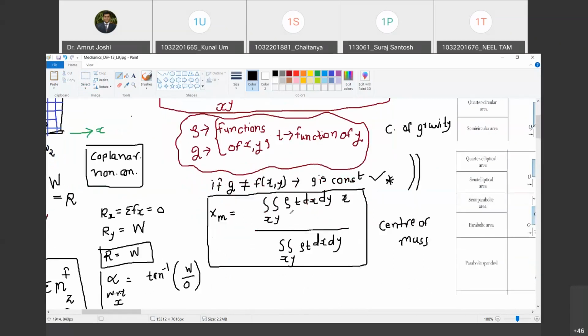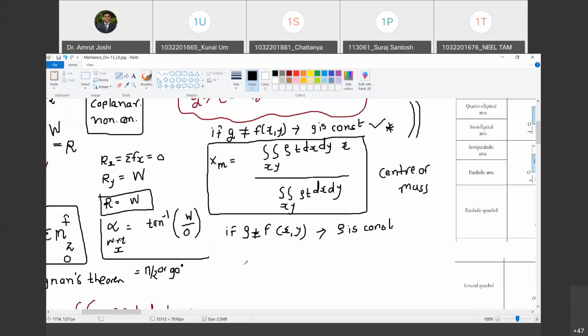Let us say the density also remains constant throughout. Are you with me? Yes, sir. So if density is not a function of x and y, this is the other way of saying density is constant. Are you with me? Yes. Then what happens? Tell me. Can I pull this density outside the integration?